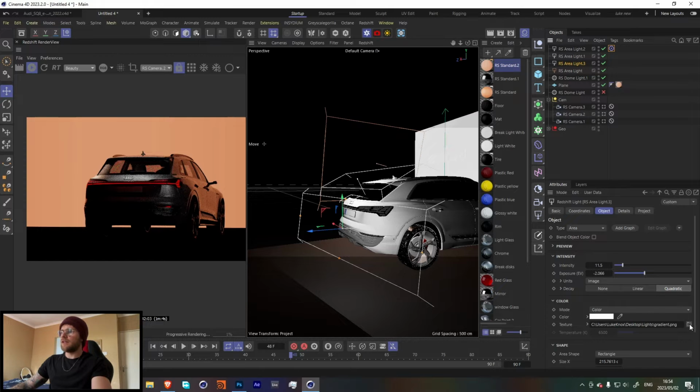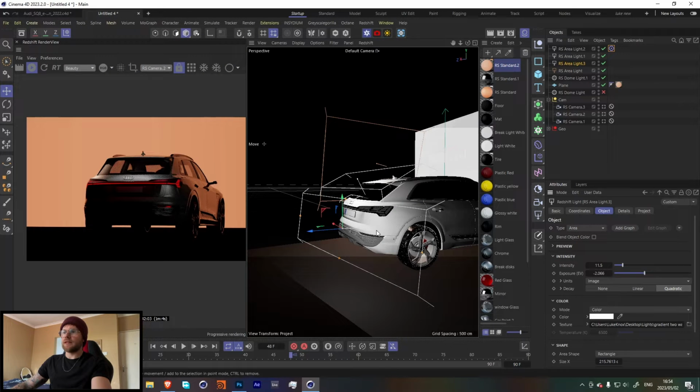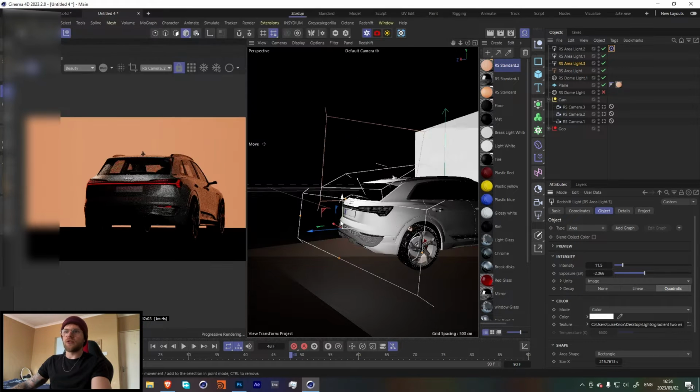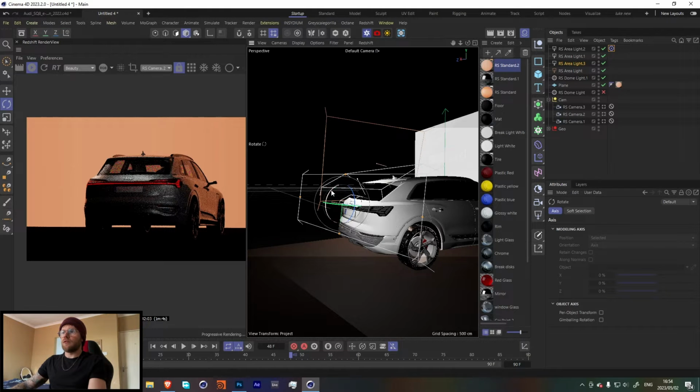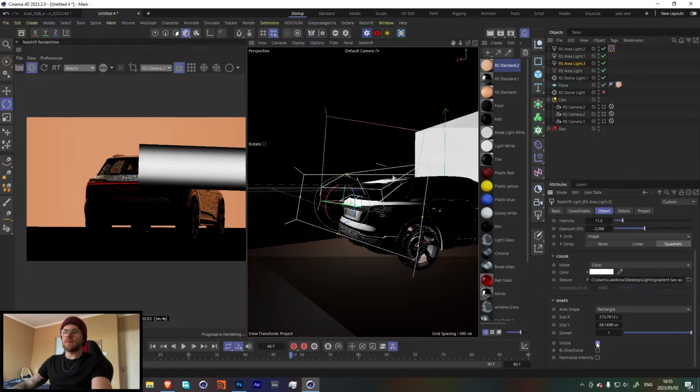I think for this light, we can change from our gradients to a linear two-way light, so we can get a longer streak over here. Looking at this, it might be oriented the wrong way, so let's just see.